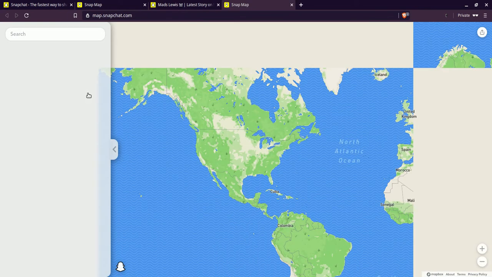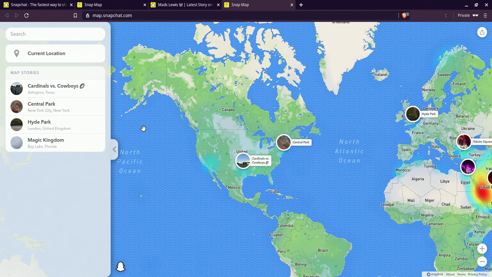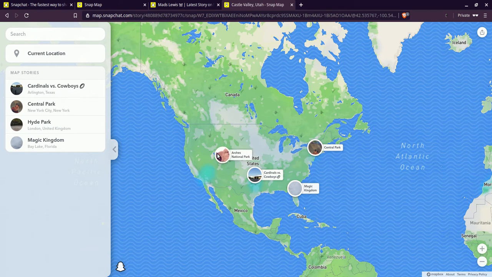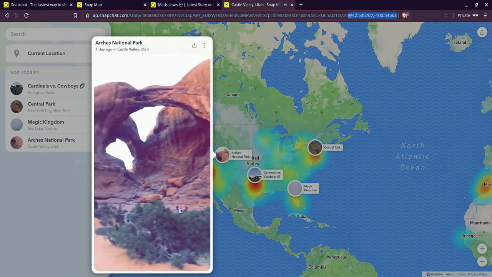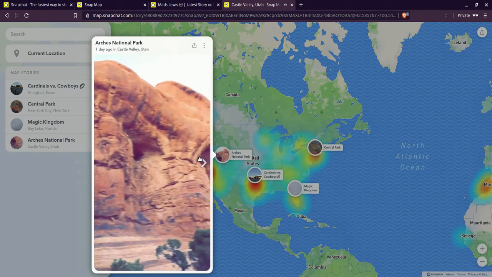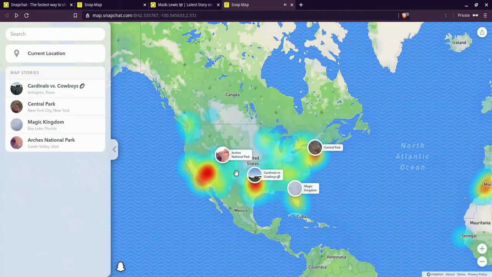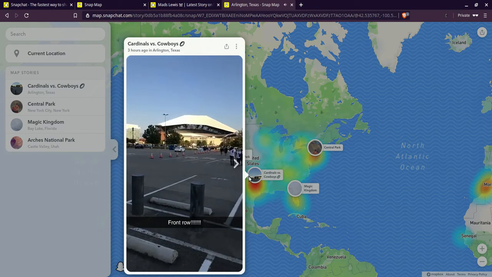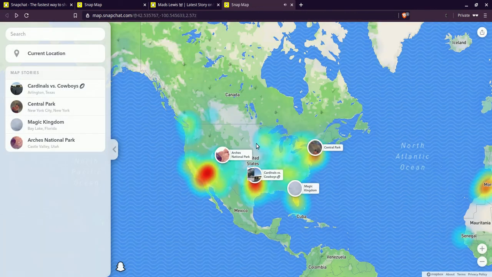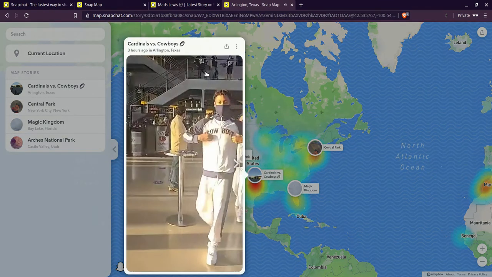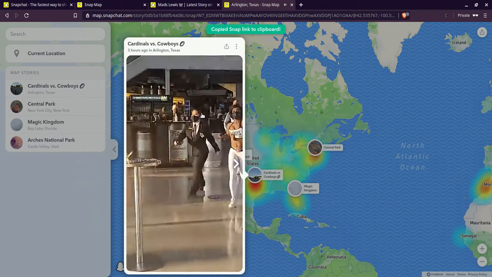But if you go to the map, now this is my favorite part right here, because this is a heat map of things that happened in the last 24 to 48 hours max. And so I can actually go and look at cities. So if I'm like, yo, what's going on, I can straight up click on stuff, and then the GPS coordinates will come up here and they'll start playing a bunch of random streams of videos. And there isn't much information about which user posted what, but let me just pause this. I can copy the link.